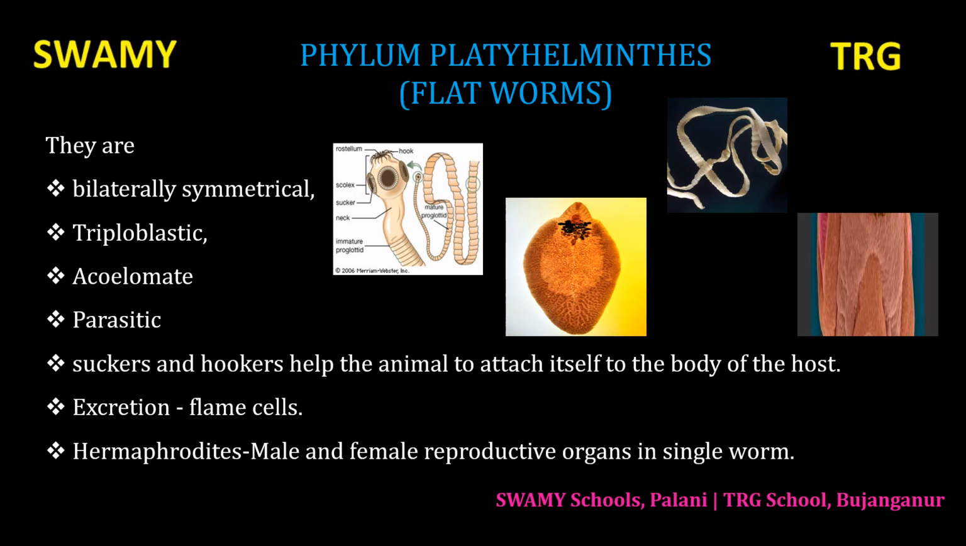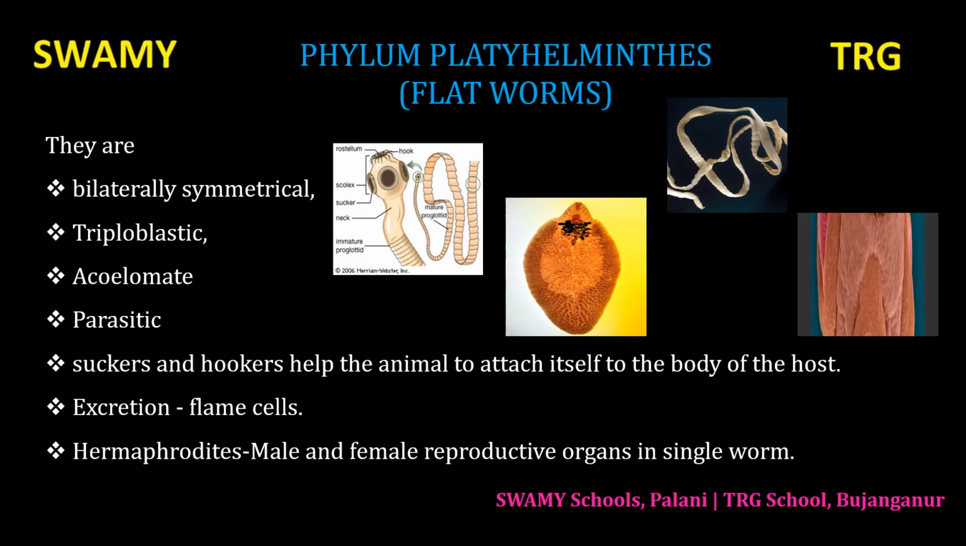Platyhelminthes are bilaterally symmetrical. In case of coelenterates, they are radially symmetrical. The only phylum that comes under radially symmetrical is coelenterates. All other remaining phyla are bilaterally symmetrical only. In case of porifera, there is no coelom and no symmetry.